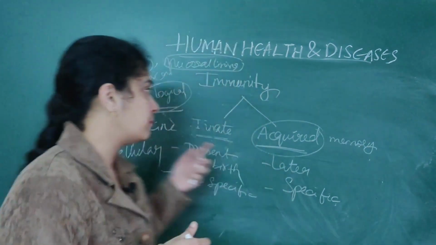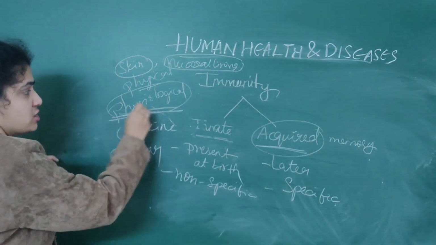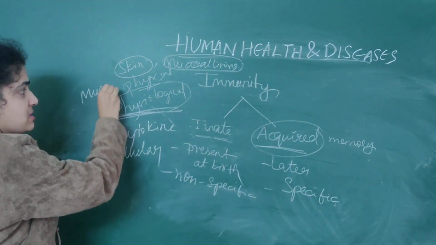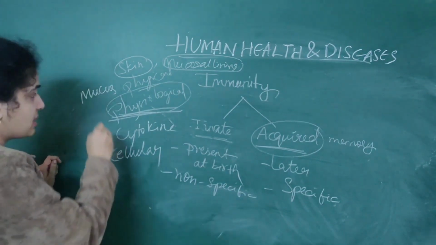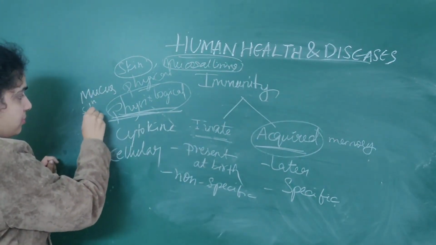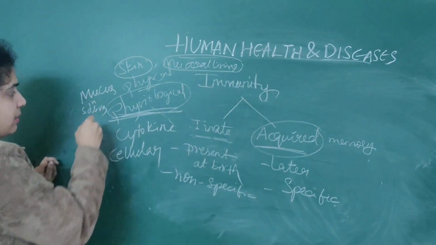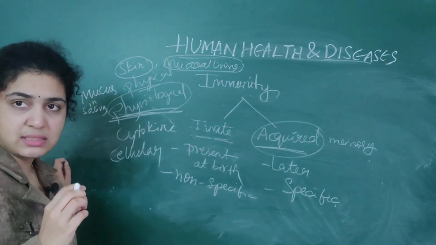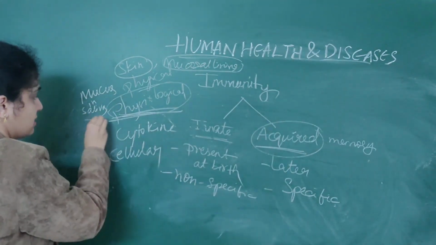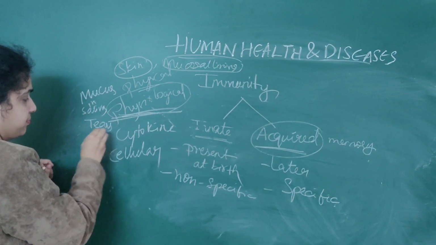So this is the physiological barrier: mucus in the saliva, as well as tears from the eyes.